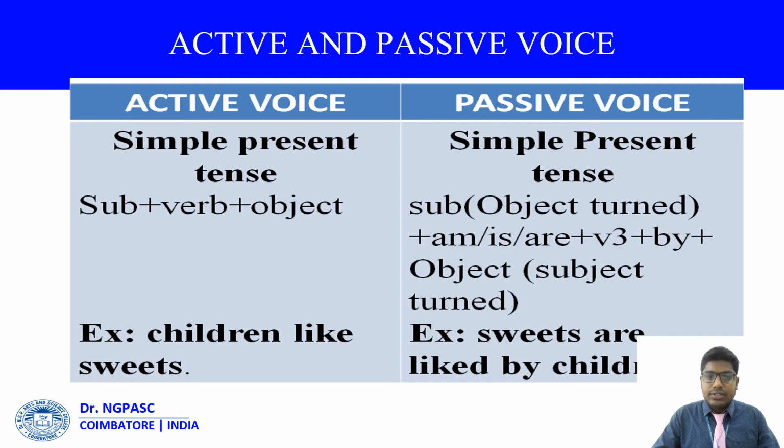The object goes into the place of the subject and the subject into the place of the object. Don't forget to include the be form of a verb over here. The be forms of verbs are am, is, are. And finally, don't forget to change the main verb into V3, that means past participle, and you have to add by, and finally the subject as object. Here we find sweets, the object, as the subject, and it is in plural form, so we have to include the plural form of the be verb: sweets are, and don't forget to change the verb to past participle, like by children. Very simple.